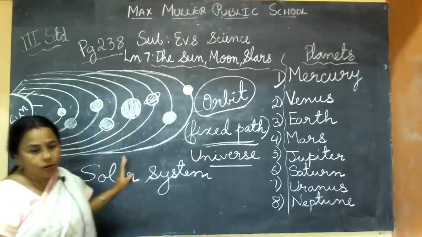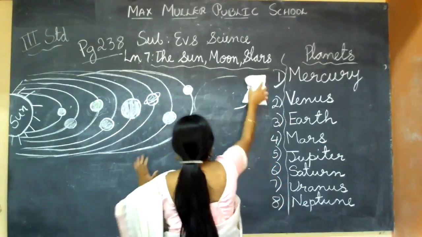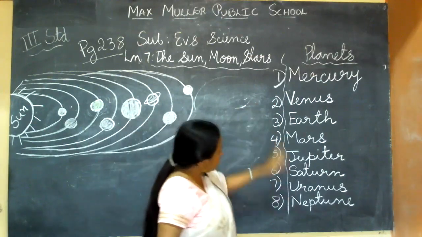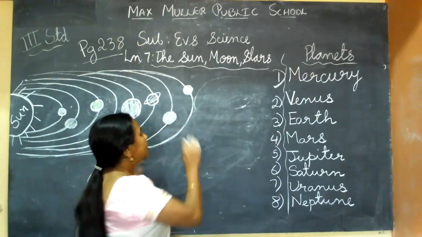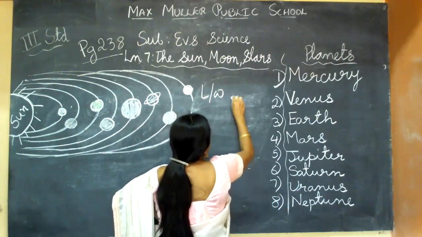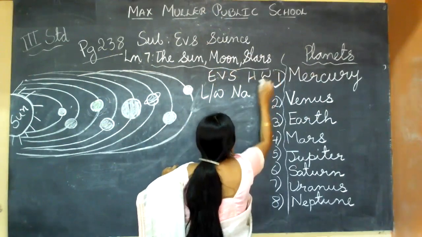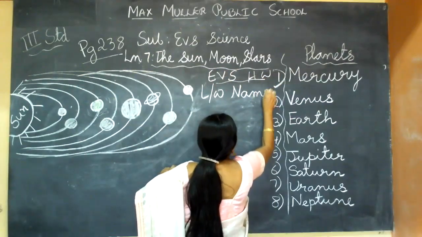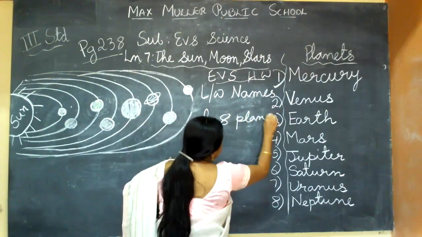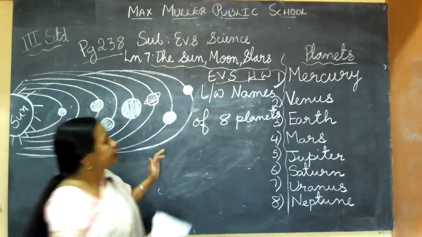Today's homework, children: take a note first. Here I have written a few names, 8 names. These are the planets' names. Learn and write only the planets' names. This is EVS homework: names of 8 planets. It is in the textbook also. You can find it out. Otherwise, I have written it here, and you can copy that also.